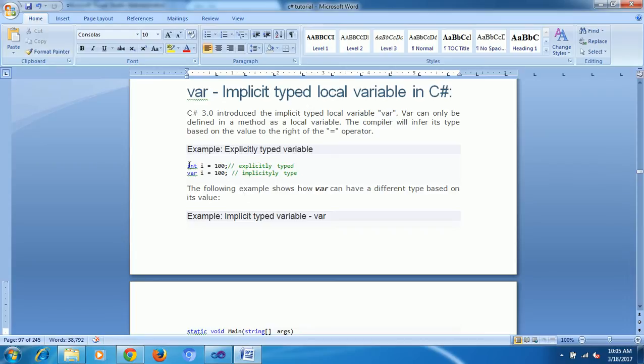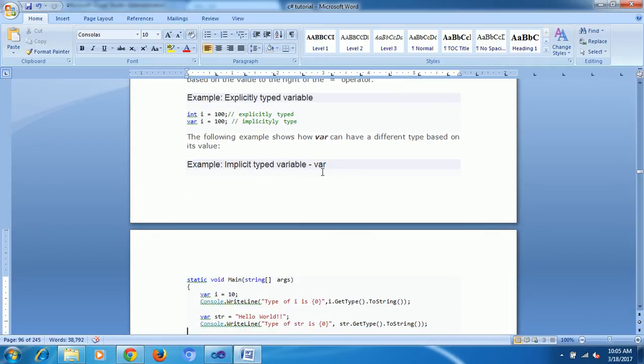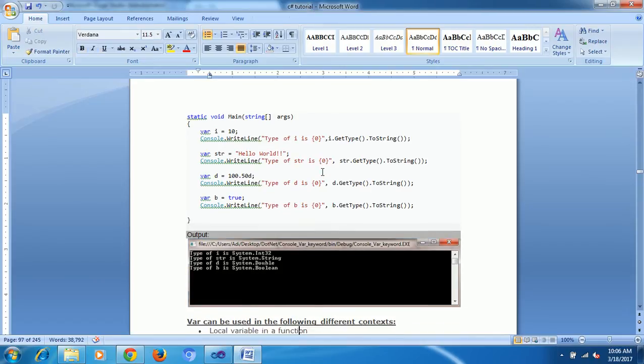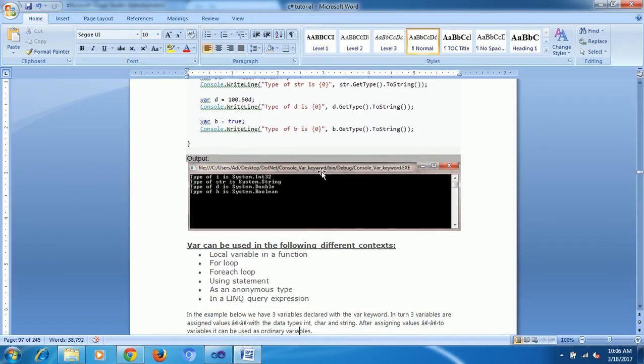Actually, here you can see implicit and explicit. Implicit and explicit were explained earlier, no? Just like conversions, implicit and explicit, from one data type to another data type. Here integer is implicit and var is the implicit data type. Next, where are we going to use var? This is how to get the var data type. Just now I showed the example.